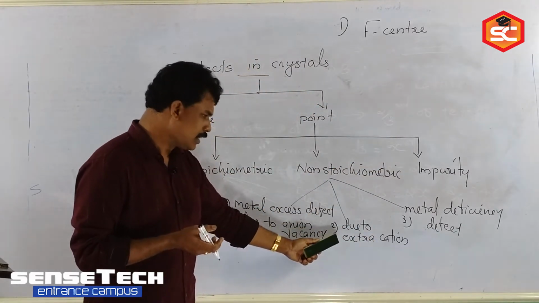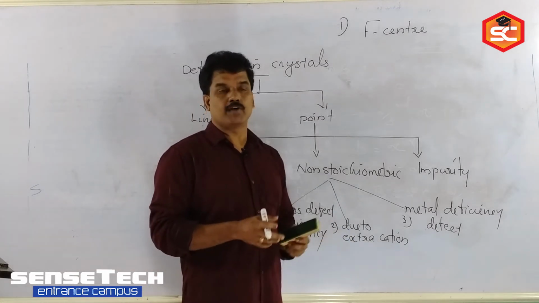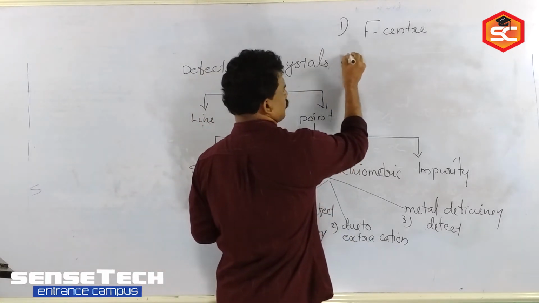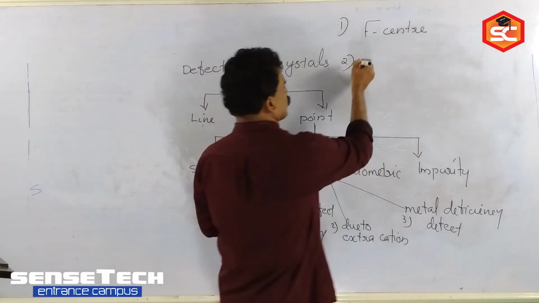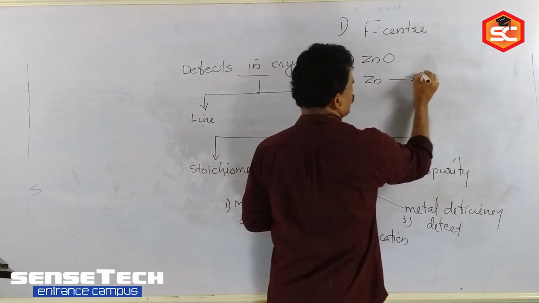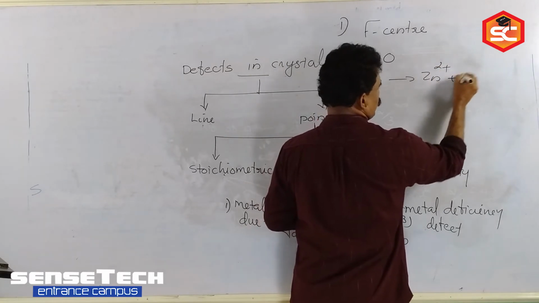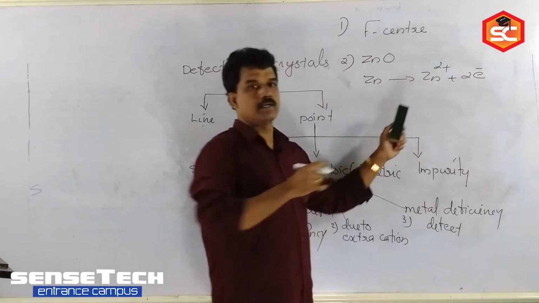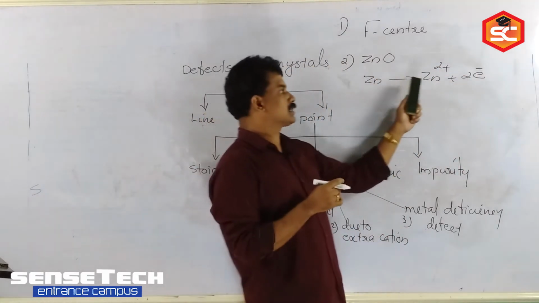Then the second one, metal excess defect due to extra cation. That we can observe in zinc oxide. When we heat zinc oxide, it loses 2 electrons and changes to a Zn2+ ion.